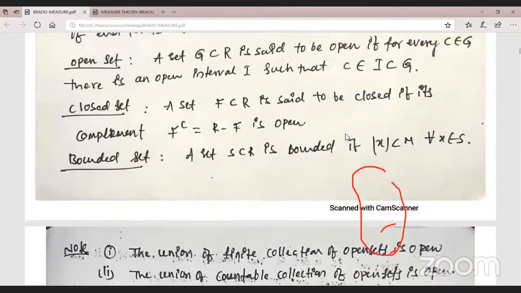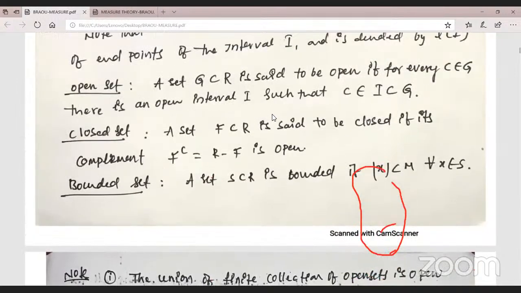And one more: open set is different, open interval is different, closed set is different. A set is said to be open if for every point there exists an open interval. Okay, now an open interval is called an open set. This is the closed set. And very important is the complement of any set: the complement is the total set minus that set.